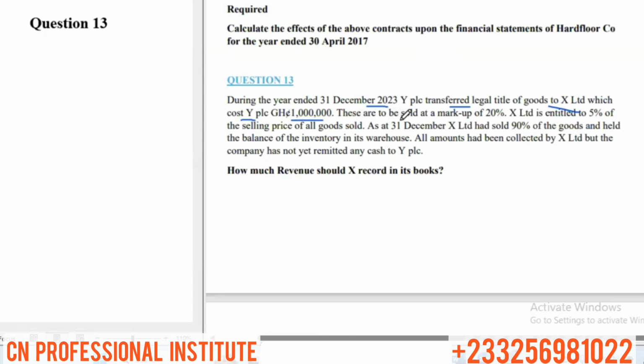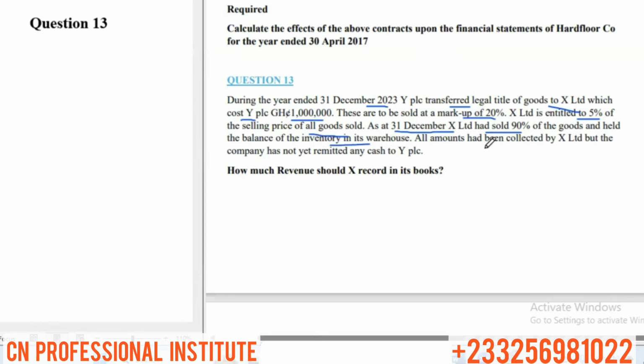These are to be sold at a markup of 20%. S Limited is entitled to 5% of the selling price of all goods sold. As at 31st December, X Limited had sold 90% of the goods and held the balance of the inventory in its warehouse.